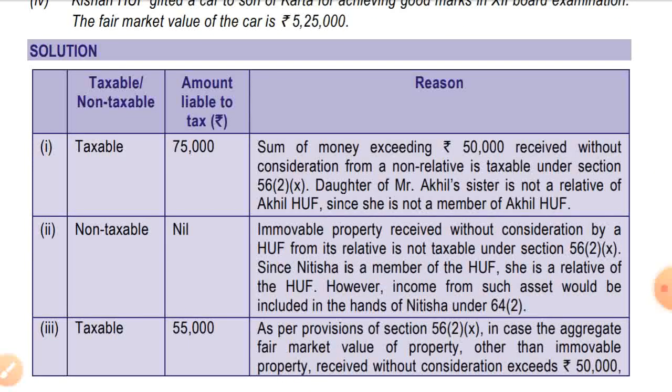Immovable property received without consideration by an HUF from its relative is not taxable under section 56(2)(10). Since Nitisha is a member of the HUF, she is a relative of the HUF. However, income from such an asset would be included in the hands of Nitisha under section 64(2), that is the clubbing chapter. As you all know, in the clubbing chapter, any amount given to a relative will be taxable in the hands of the transferor itself.